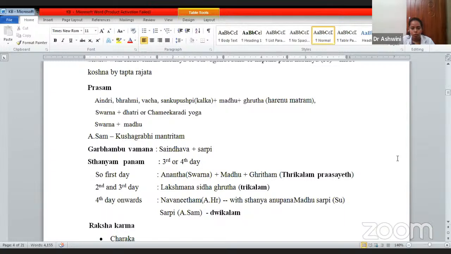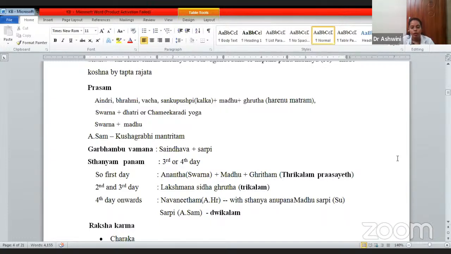Then Swarna plus Madhu. These are the prashas. Then Ashtanga Sangraha, Kushagarbha Mantritam. So this has to be done, or it has to be used in the prasha.